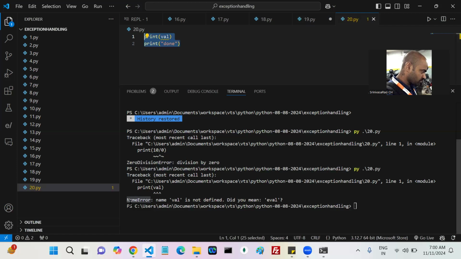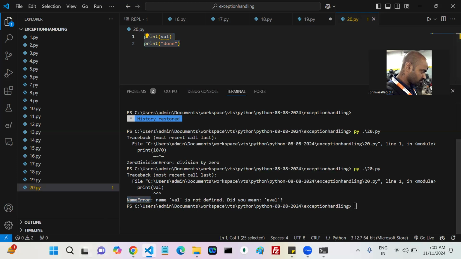Now my question is, they throw an exception, right? Here, this is my exception and this is my message. Now tell me, this particular one is which type? NameError is which type? Come on. Name value is not defined is an exception message. This NameError is which type? NameError, colon is there, right? NameError is which type?